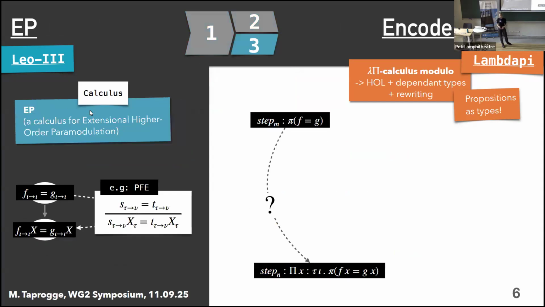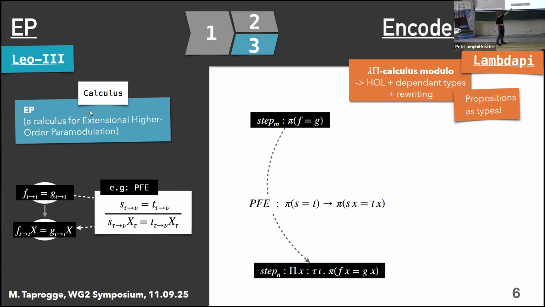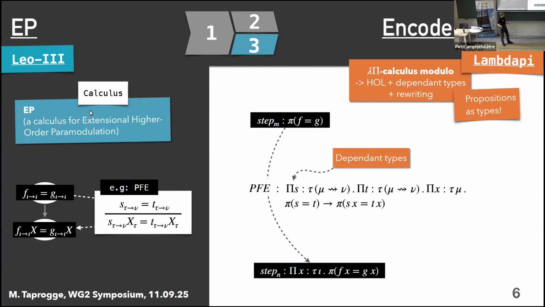And then the next thing that we need to think about is the encoding of the actual inference rules. So let us, for instance, consider that we want to now have an encoding of our rule proof E that allows us to go from this step to this step. And the straightforward thing that we can do, and that I'm going to demonstrate here, is the encoding of such a rule as a function. So the idea would be to basically have a function which takes a proof of s equals t and maps to a proof of sx equals tx. And of course, this should hold for any arbitrary functions s and t and for any arguments x. So we can use dependent types for this. So now we can instantiate this with, for instance, f and g.